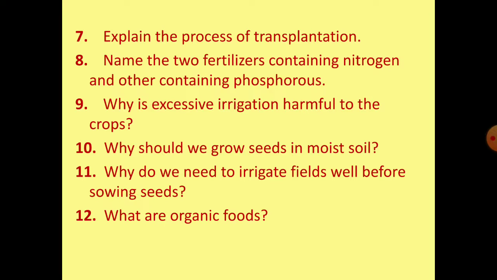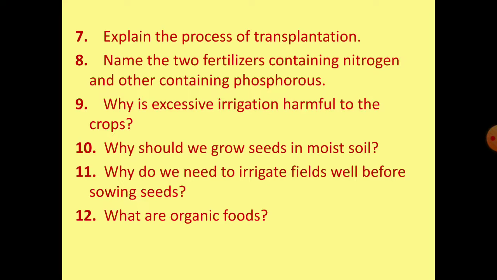Why are fields irrigated before sowing the seeds? Before sowing, soil should be prepared well by plowing and watering. Irrigation helps to moisten and loosen the soil. It is necessary to loosen the soil because only loose soil allows the roots to penetrate freely deeper into the soil.